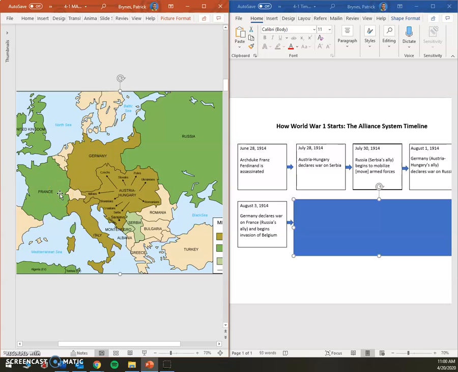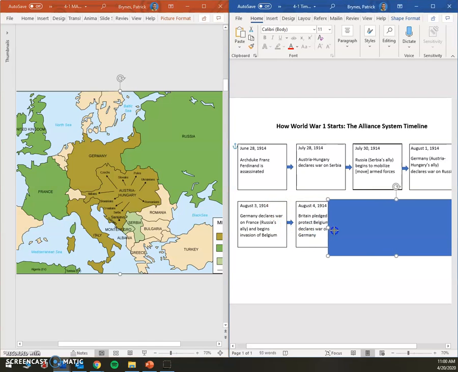But Germany has a plan. They call it the Schlieffen Plan. Germany is going to try and take out France quickly while Russia's still putting their pants on. They're going to take care of France, and then turn right around and go to Russia. That's their plan. Might not work out all that well for them. By August 4th,